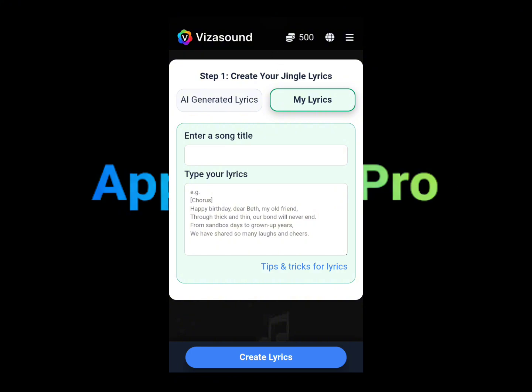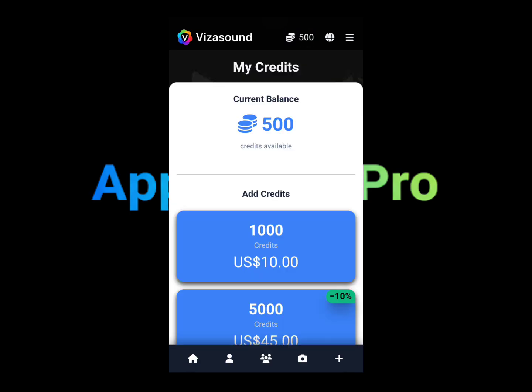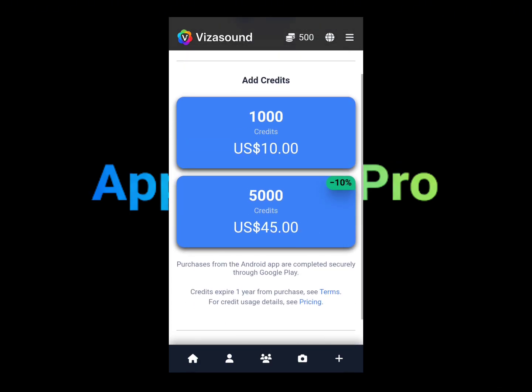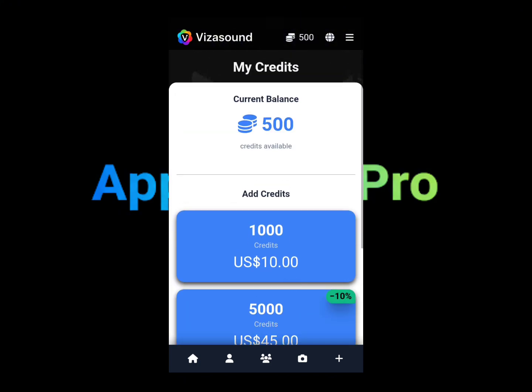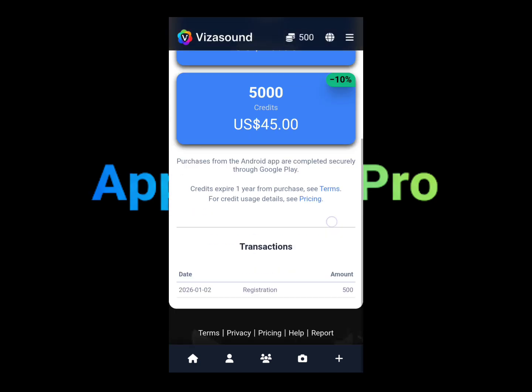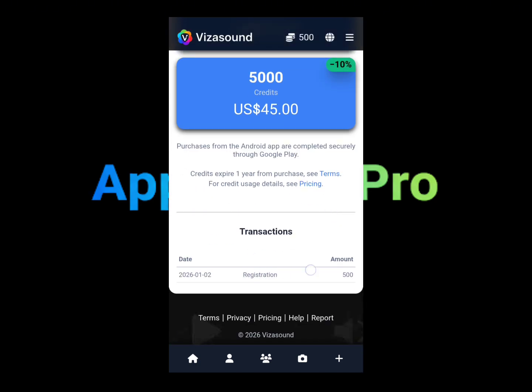And I forgot to mention, you're going to need credits or points to generate your video. So you can go at the top here where it says this here. As you can see here, how much credits I currently have, and also the prices for the credits. You do get this for free if you're signing up for the first time, so you can test out the application and so forth, as you can see here, for registration.